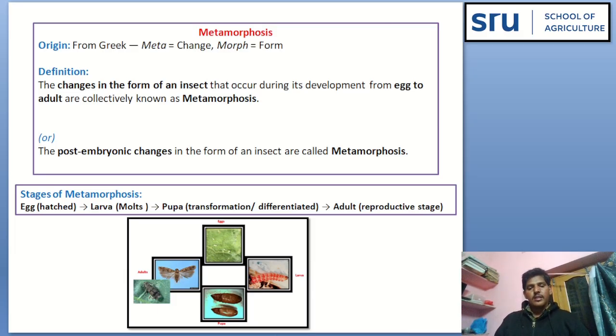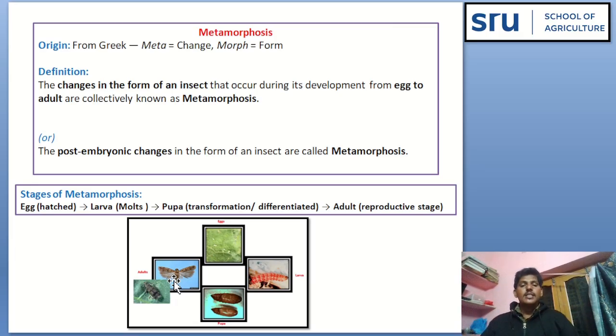See here the form of egg, larvae, pupa, and adult. There is a complete change in the form. Such change in the form is known as metamorphosis. See the definition here.